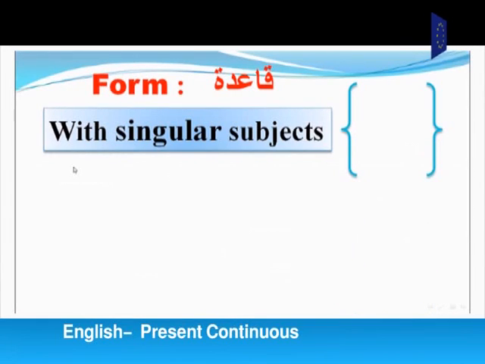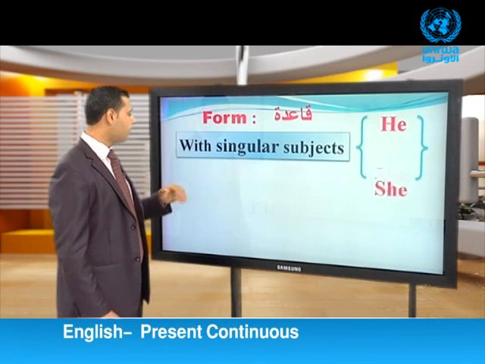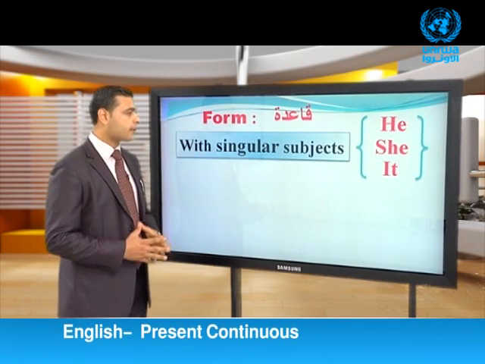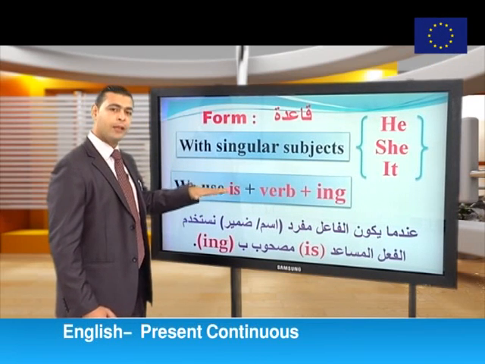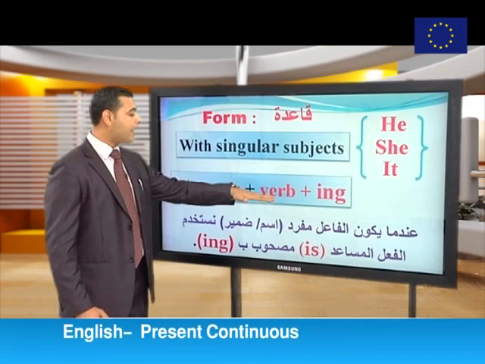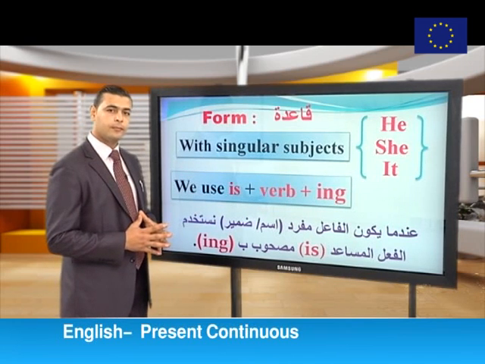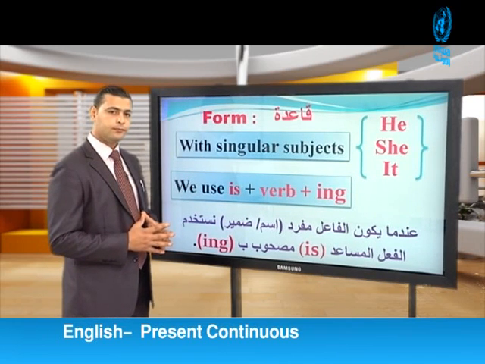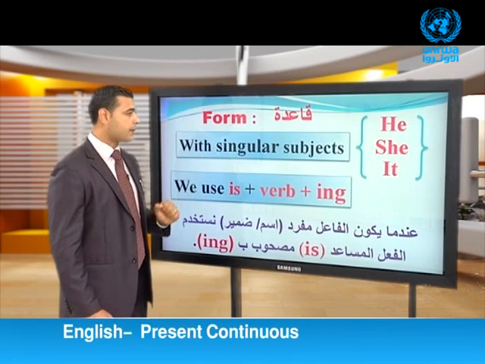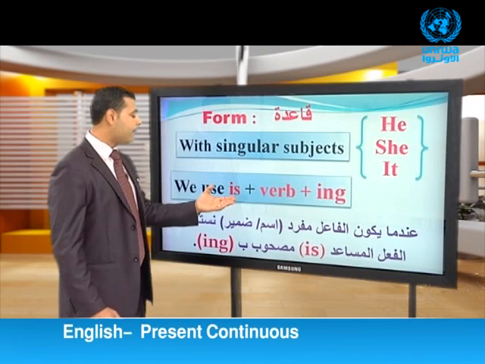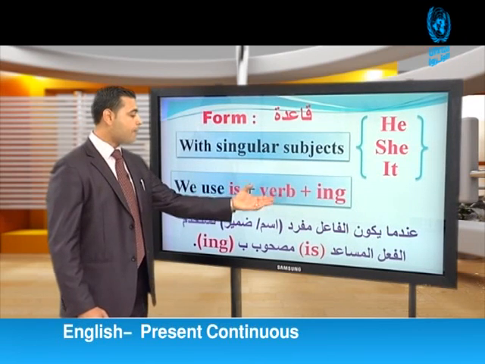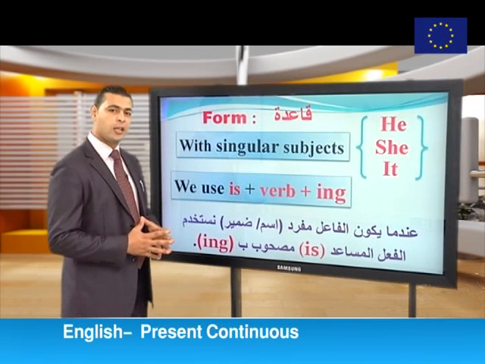Now, dear students, let's look at the first form of the present continuous tense. Here, the first form, with singular subjects like he, she, it, we use is, the helping verb is, plus the main verb plus the ing. Again, with singular subjects like he, she, it, or any singular noun, we use the helping verb is, plus the main verb plus the ing.